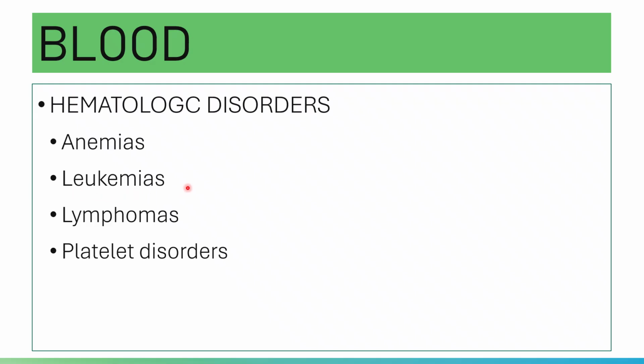So in leukemia, there are increased abnormal white blood cells, which are released into the peripheral blood. That is for your leukemia. Anemia, on the other hand, has a decrease in the red blood cells in the PBS or in the peripheral circulation.